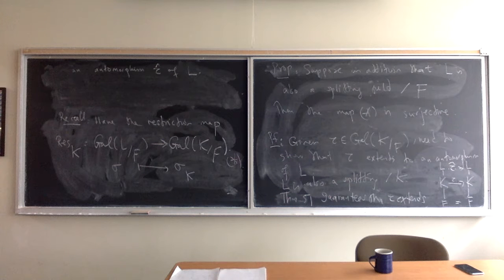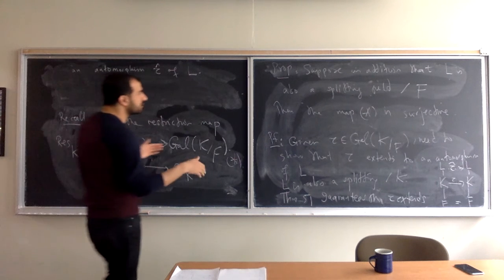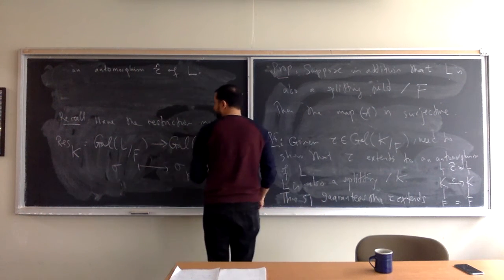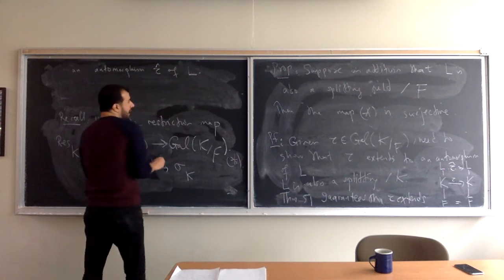So I think, let me see if there's anything else that you want to include in this video. Yeah, so I just want to maybe recap this result.